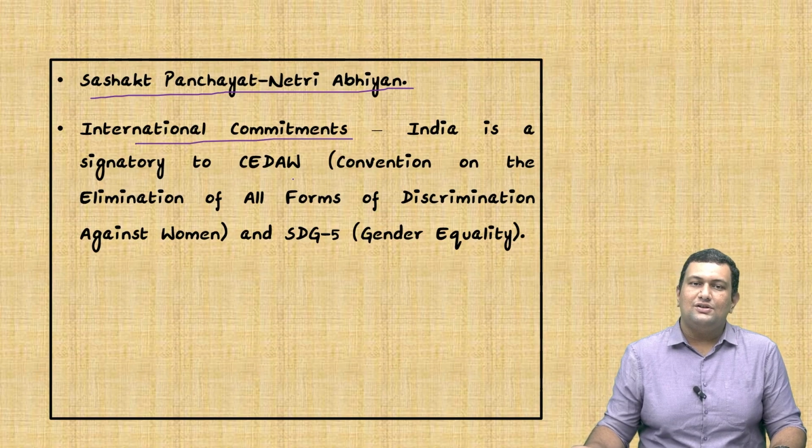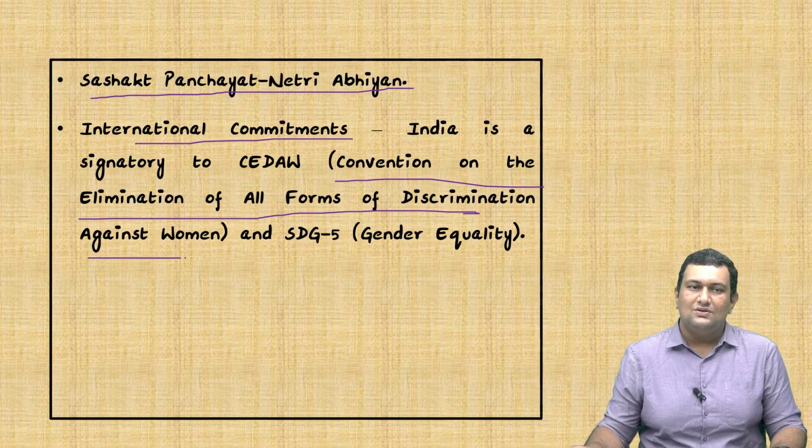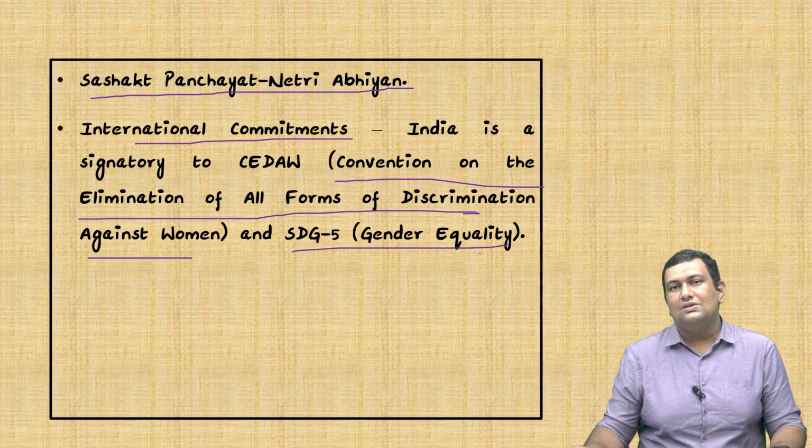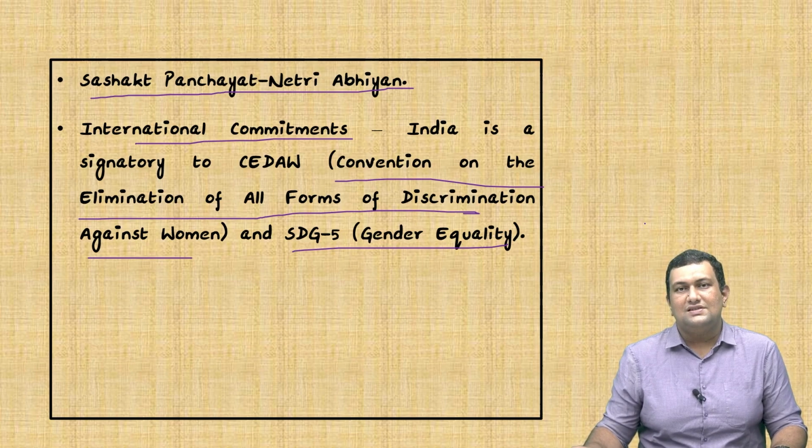Another aspect is the international commitments. India is a signatory to the Convention on the Elimination of All Forms of Discrimination Against Women. And also there is Sustainable Development Goal 5, that is gender equality. So India is also bound to take steps to ensure that discrimination against women, not just in politics but in all spheres of life, is ended. So that's it for this topic.